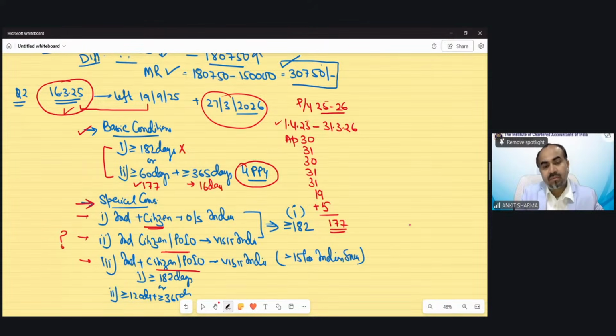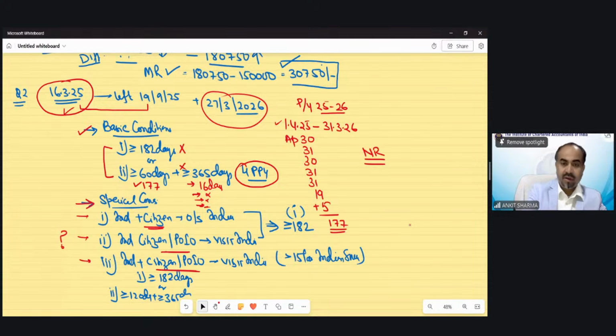Before that, she was never in India. So she does not fulfill this condition either, because no basic condition has been fulfilled. So she would be treated as a non-resident.